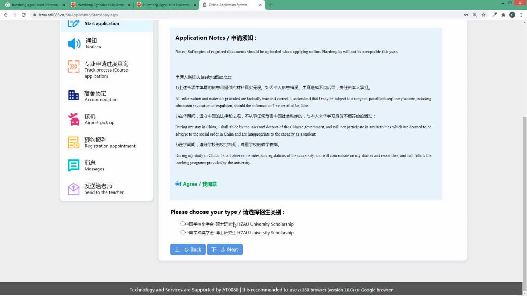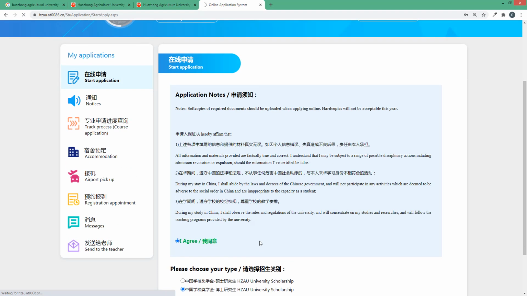First, this one is for master students, and this one is for PhD students. You can translate this into English, and then you can see it says whether you are a master student or a doctoral student. So this is for master students and this one is for PhD students. I select doctoral students, or PhD students, and click on the next option.